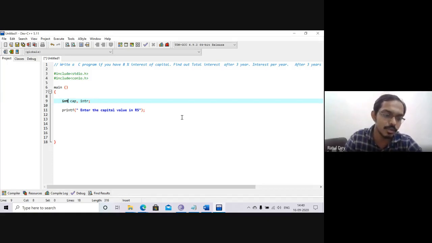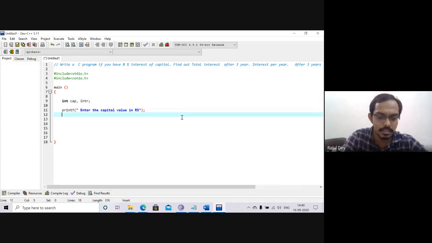Maybe there is a float if paisa is given, which I forgot. I will start by taking some value. I hope it is clear. I will initially take the integer value so you can easily identify that. Okay. So we will take the scanf, and within the scanf, we are using the %d, I think.